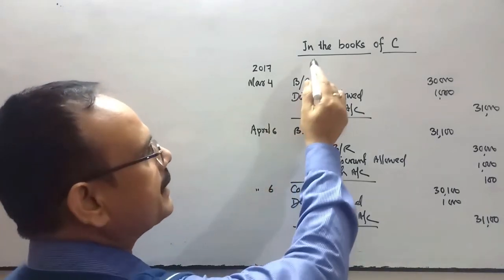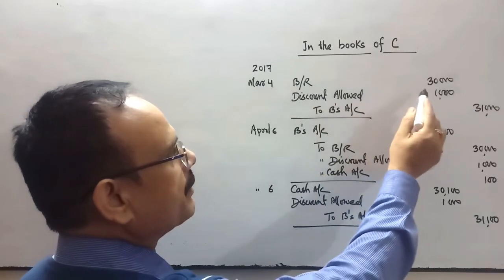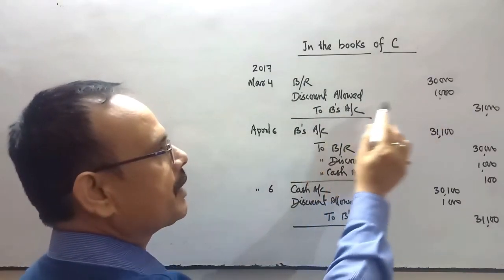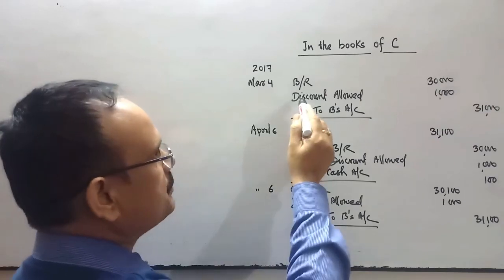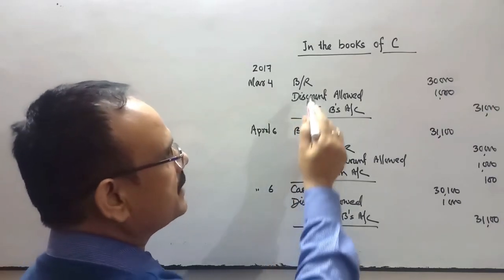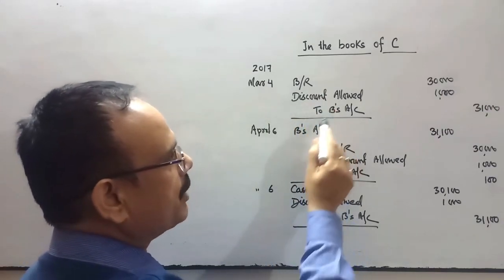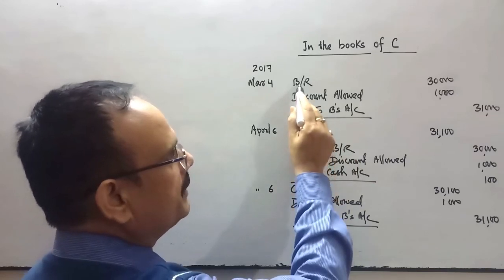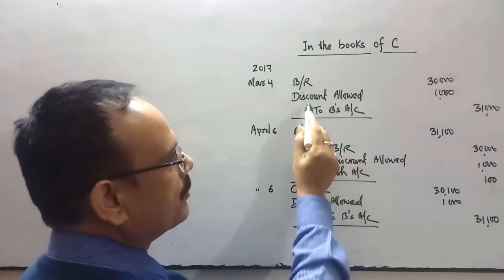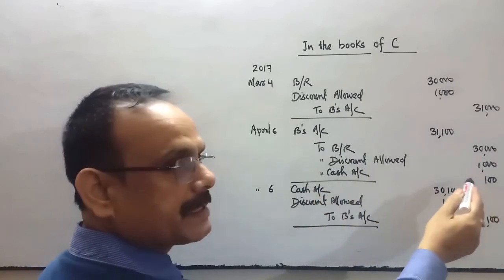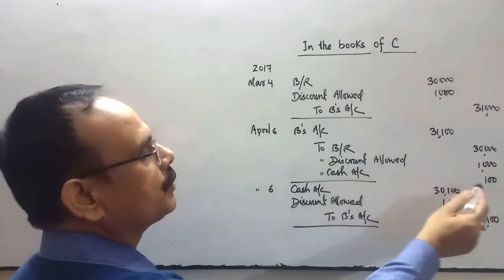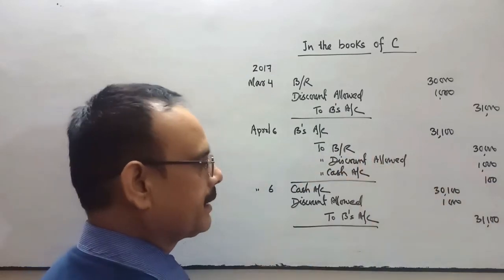So the first entry in the books of C, bills receivable account debit 30,000, discount allowed 1,000 to B's account 31,000. When this bill is dishonored, this entry will be cancelled. So B's account will be debited, bills receivable will be credited, discount allowed will be credited, and noting charges is paid by C because he is the holder of the bill, to cash account 100.